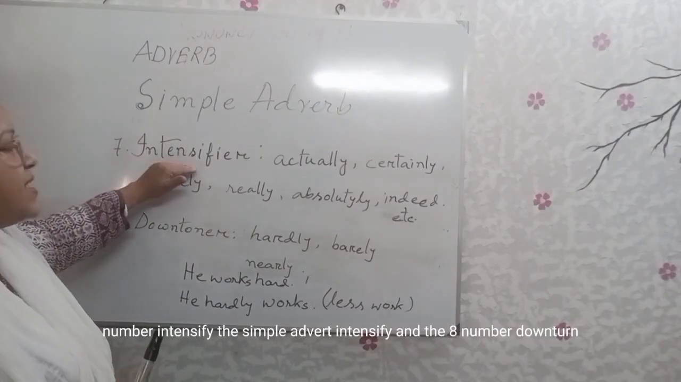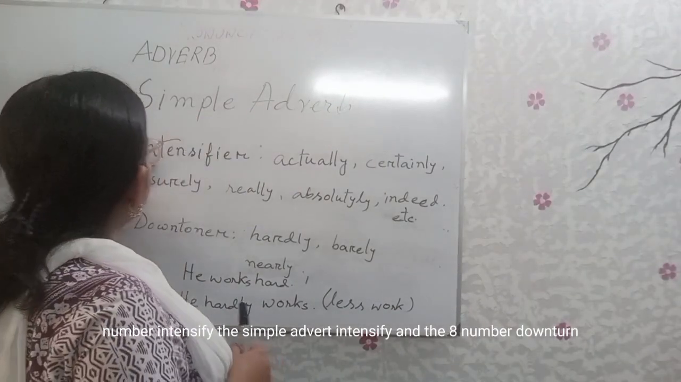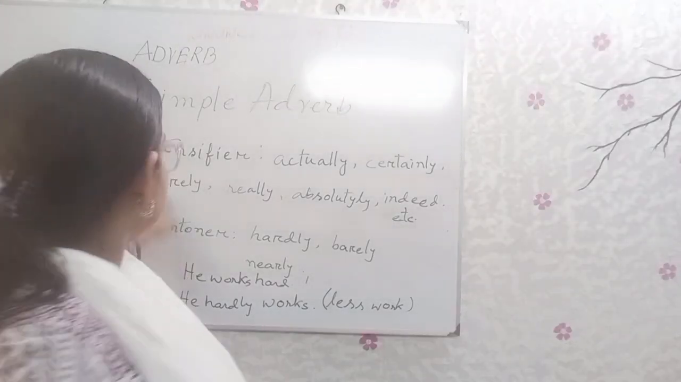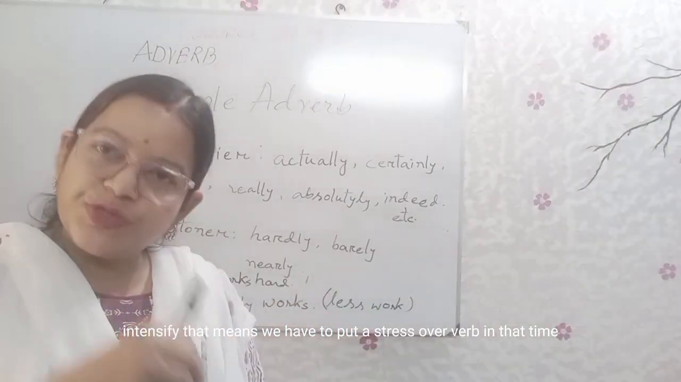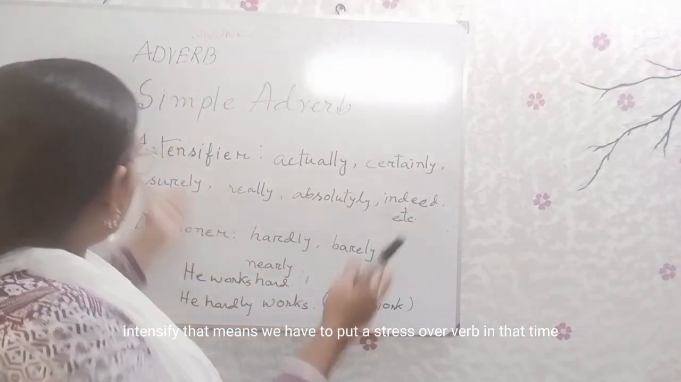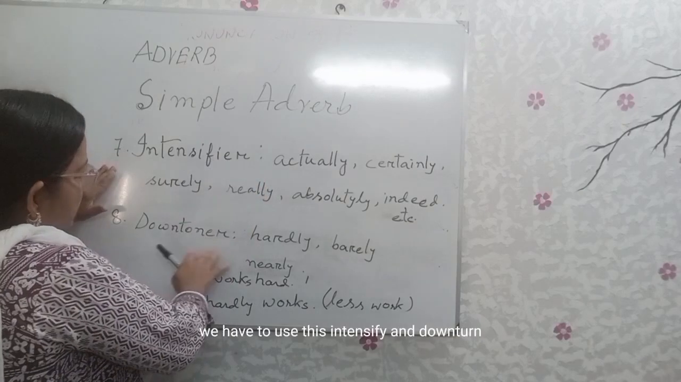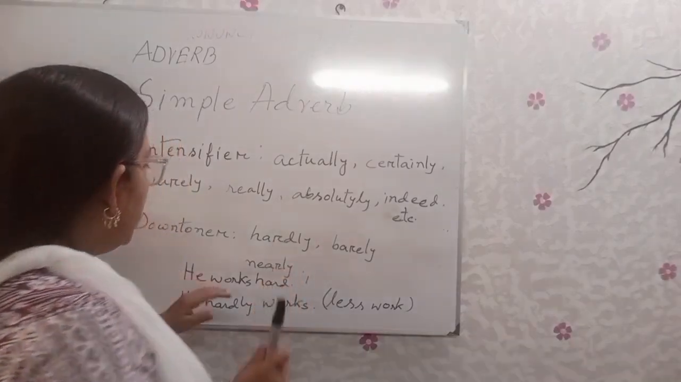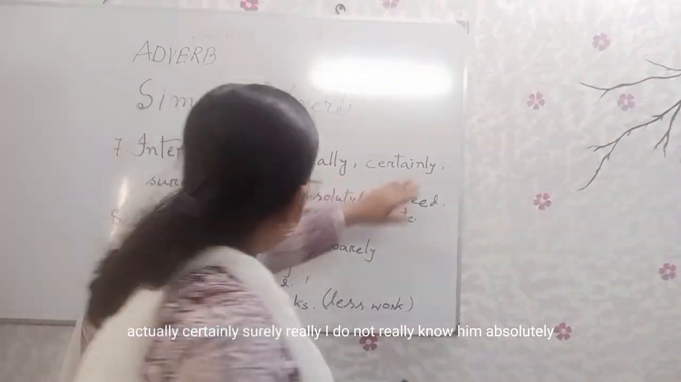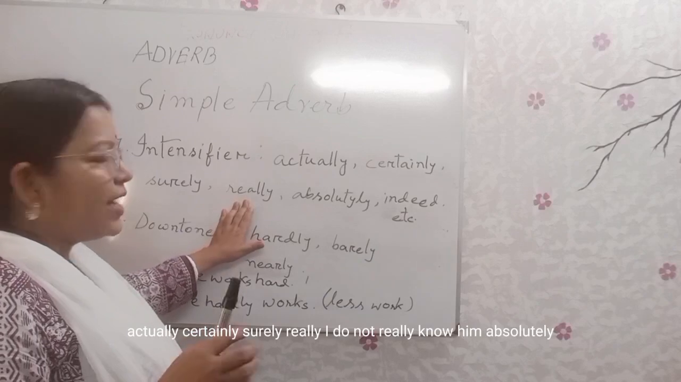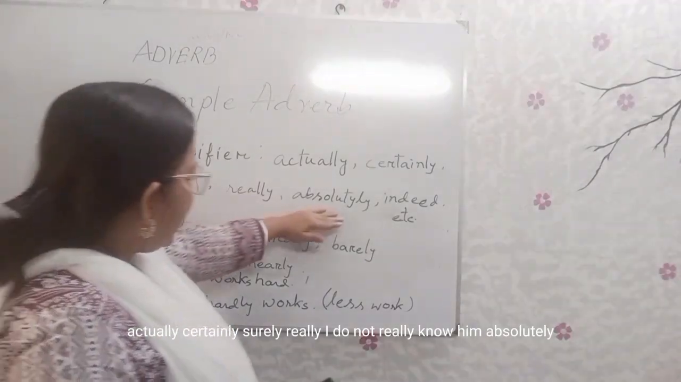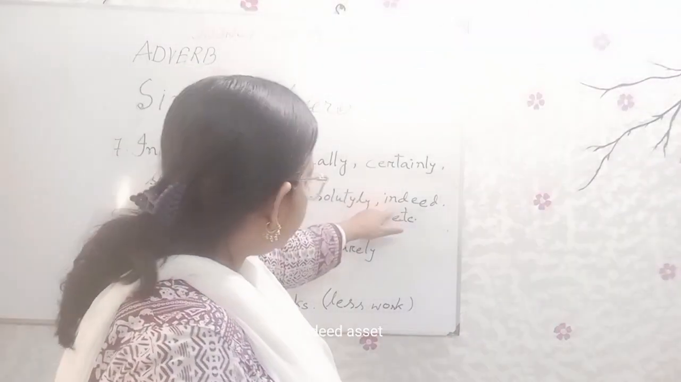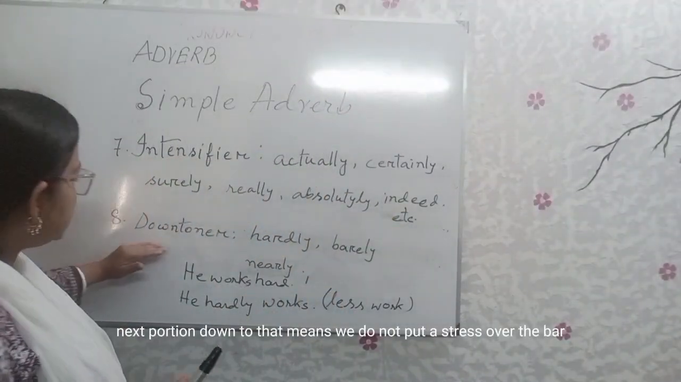Number 7, intensifier, and number 8, downturner. Intensifier means we put stress over the verb, and at that time we use an intensifier. Actually, certainly, surely, really, I do not really know him. Absolutely, he went there. Indeed, etc.